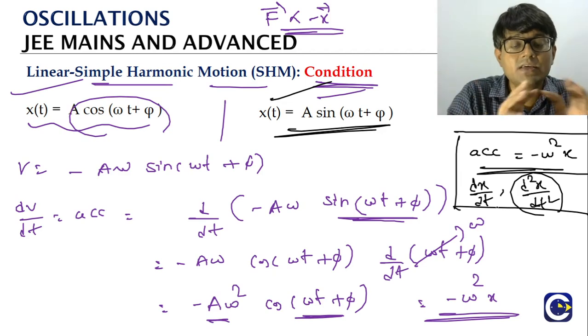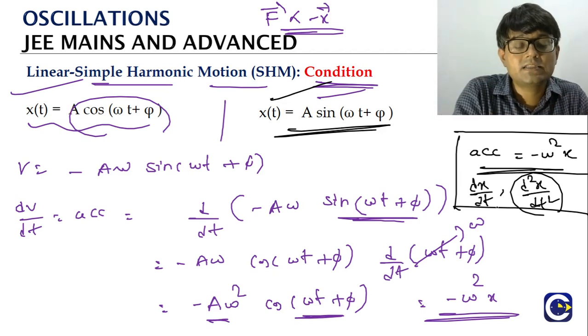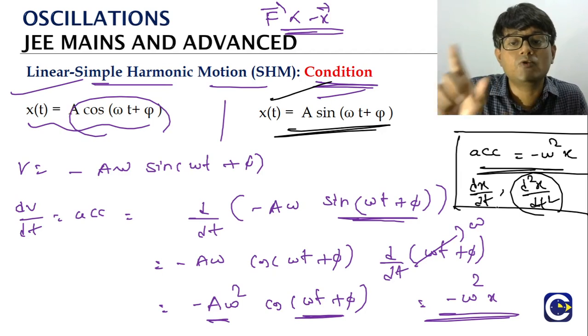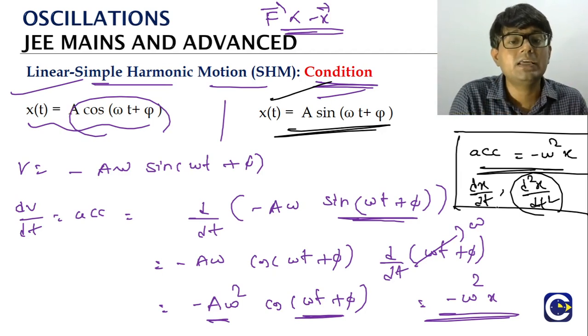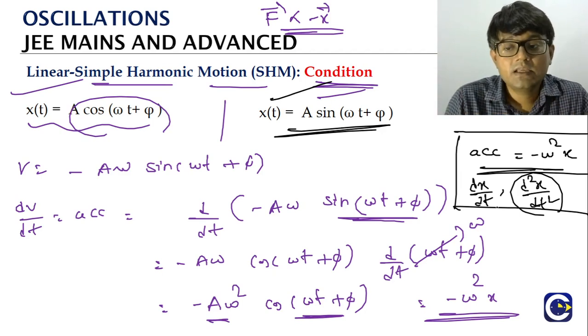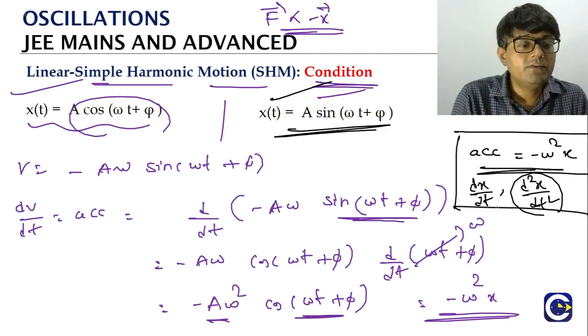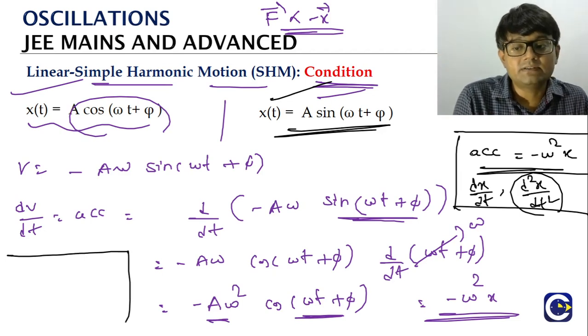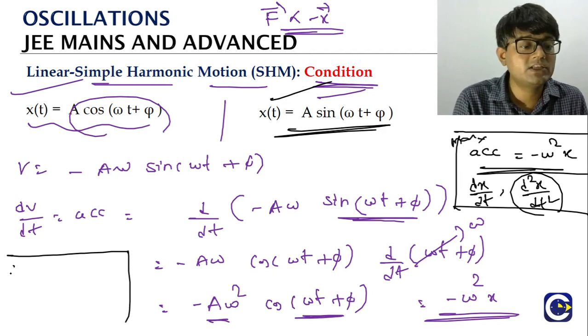So the standard equation of the SHM is: acceleration of the particle in SHM is equal to minus omega square into x. This is how we have the standard equation of the SHM. If you multiply both sides with mass, the left side is mass into acceleration, which is force. Force is equal to minus m omega square into x.